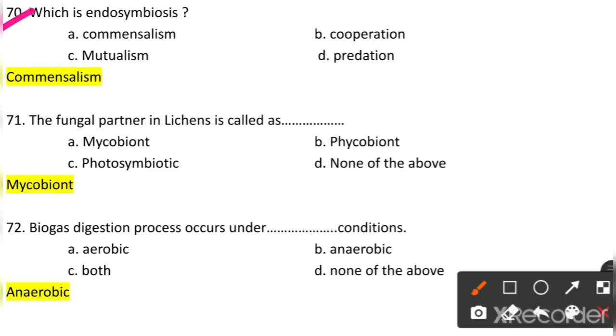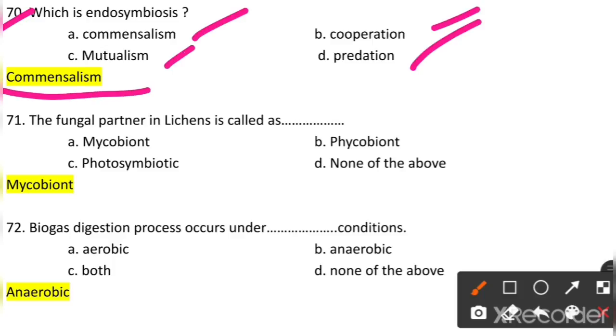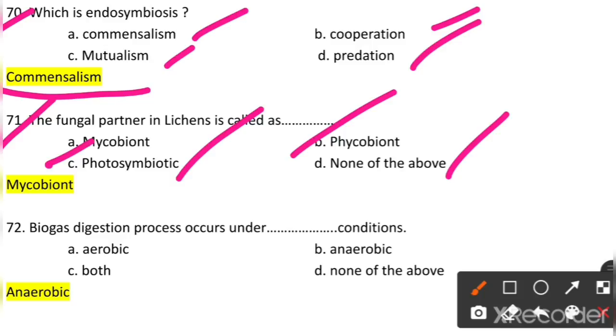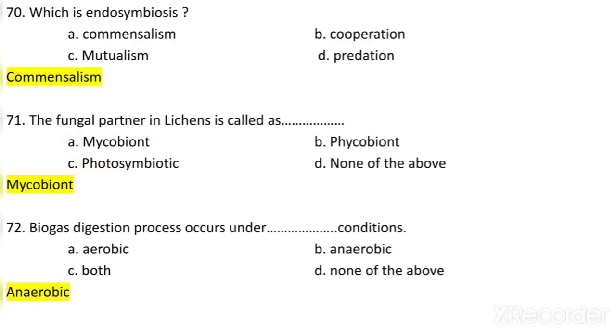70. Which is the endosymbiosis? Commensalism, cooperation, mutualism or predation? So commensalism is the endosymbiosis. The fungal partner in lichen is called what? Mycobiont, phycobiont, photosymbiont or none of these above. So it is called a mycobiont. Biogas digestion occurs under which condition? Aerobic, anaerobic, both, none of the above. So it occurs in the anaerobic condition.